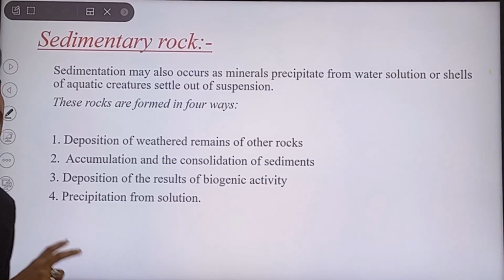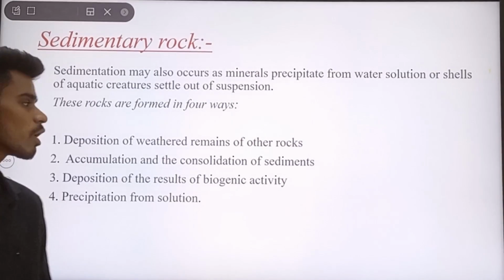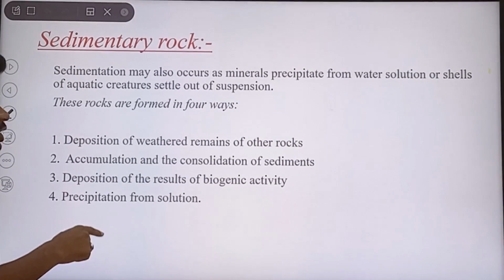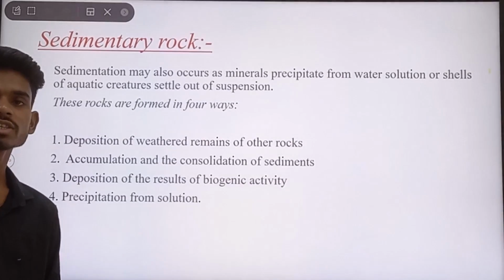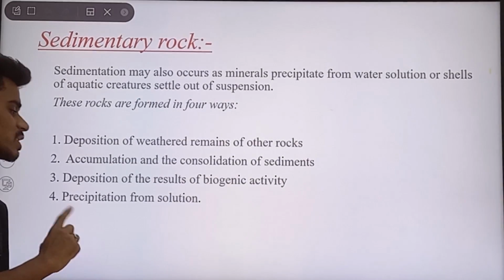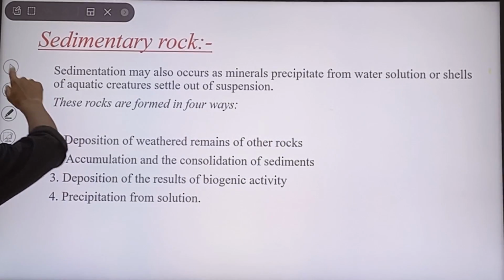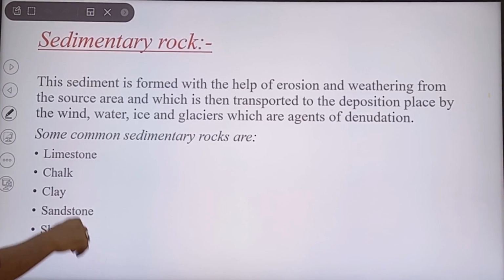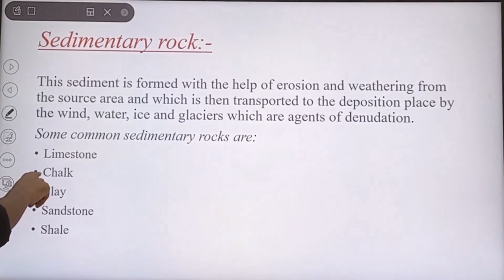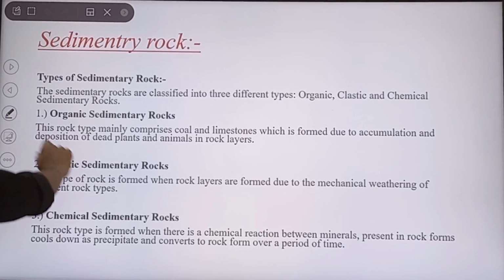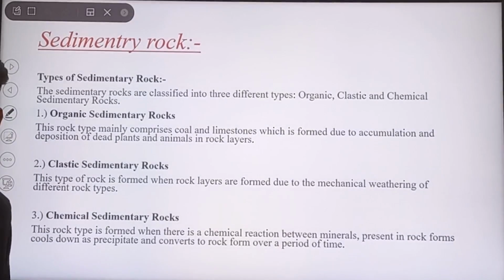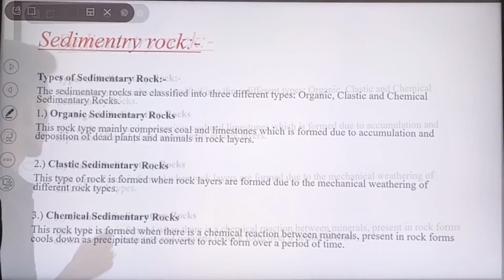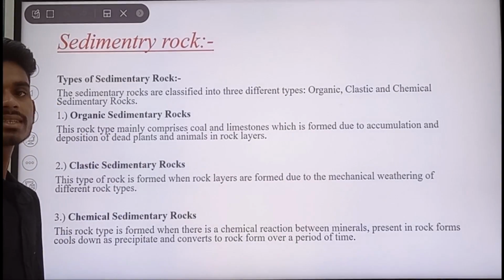These rocks are formed in four ways: deposition of weathered remains of other rocks, secondly accumulation and consolidation of sediments, thirdly deposition of the results of biogenic activity, and the last one is precipitation from solution. These are some common sedimentary rocks: limestone, chalk, clay, sandstone and shale. The types of sedimentary rocks are organic sedimentary rocks, clastic sedimentary rocks, and chemical sedimentary rock.